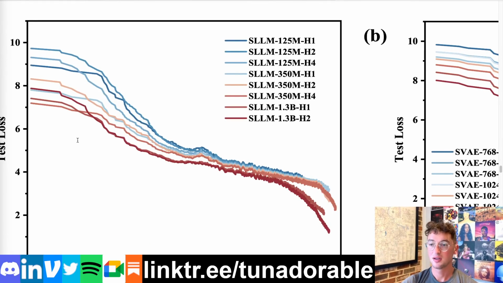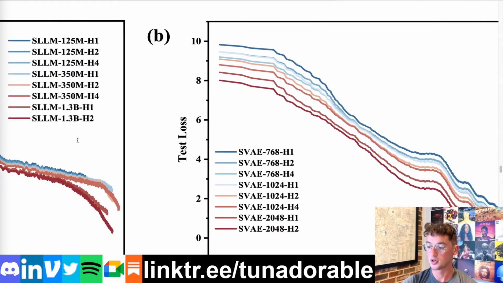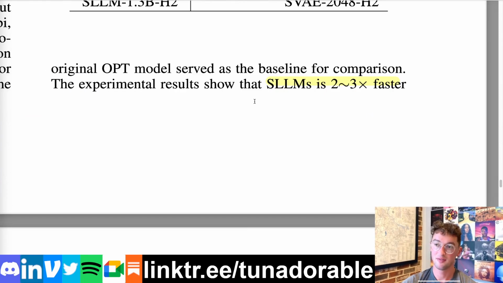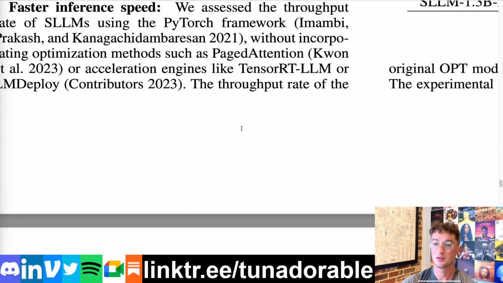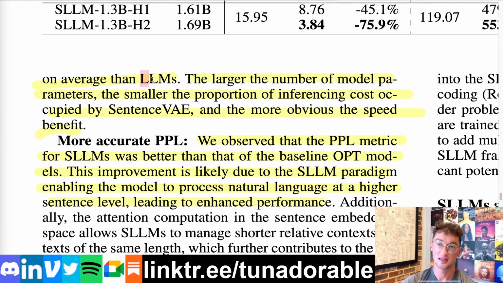We do see here some scaling law graphs that look about as they should. When going past the actual vector autoencoder piece and looking at the full end-to-end SLM with the autoencoder decoder on the ends and an LLM in the middle, it found it to be about 2 to 3 times faster on average than regular LLMs. This is thanks to the efficiency of using less RAM, but also just fewer actual pieces of the forward pass and being able to do parts of the forward pass in parallel. Interestingly, the larger the number of model parameters, the smaller the proportion of inference cost occupied by the sentence VAE, and the more obvious the speed benefit.